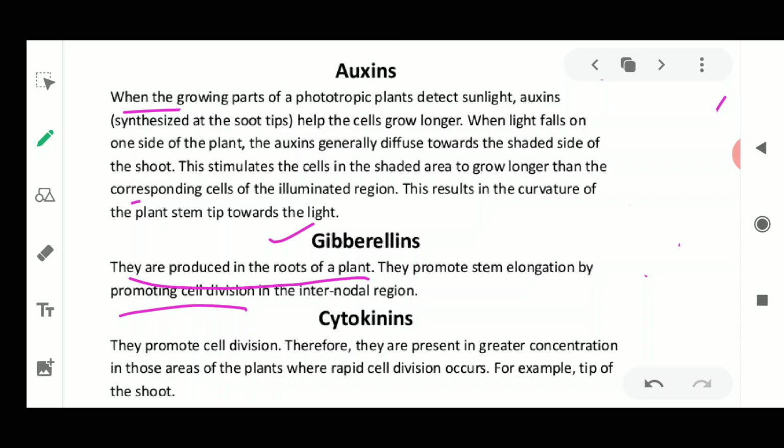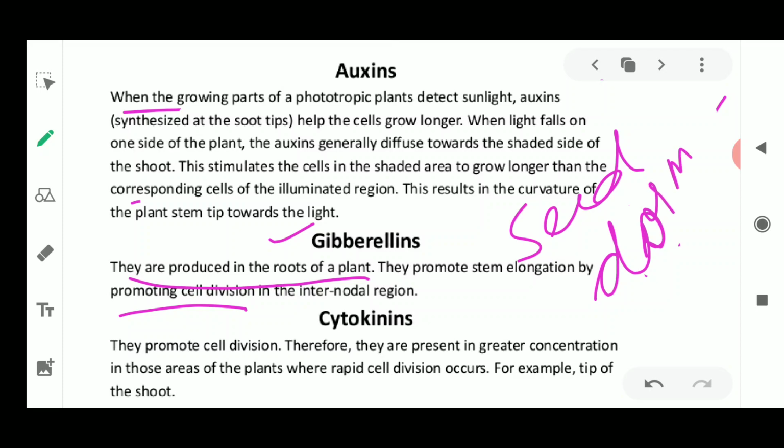Gibberellin also helps in breaking the seed dormancy. Okay, this is another new word, seed dormancy. What is that? Seed dormancy is nothing but when the seed is sleeping. It is dormant, it is inactive. Now, this is going to break the seed dormancy.